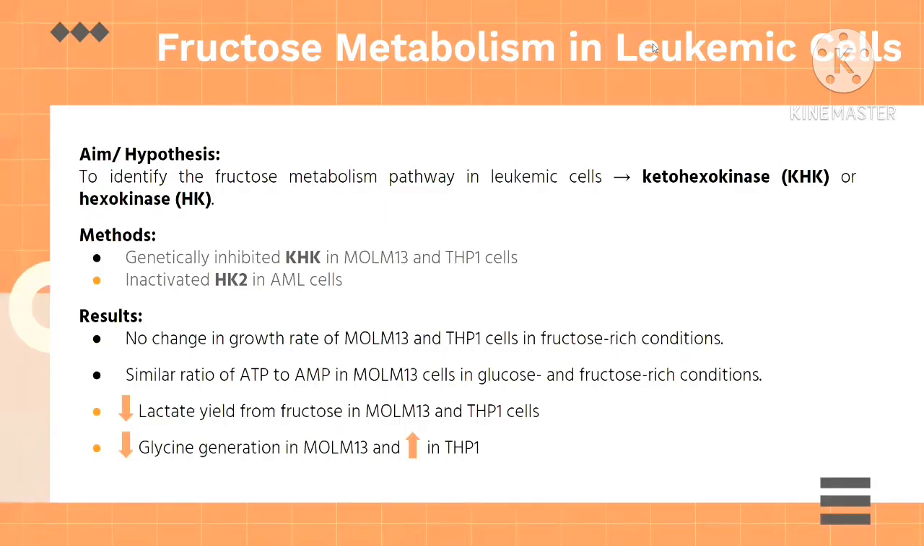Fructose is mostly metabolized by ketohexokinase rather than hexokinase in the small intestine and liver. The aim of this experiment was to identify the fructose metabolism pathway in leukemic cells. This was done by inactivating ketohexokinase in MOLM13 and THP1 cells, and later on hexokinase 2 was inactivated in acute myeloid leukemic cells. Based on the results, it was confirmed that fructose is mainly metabolized by hexokinase 2, since inactivation of hexokinase 2 led to a significant decrease in lactate yield in both MOLM13 and THP1 cells.